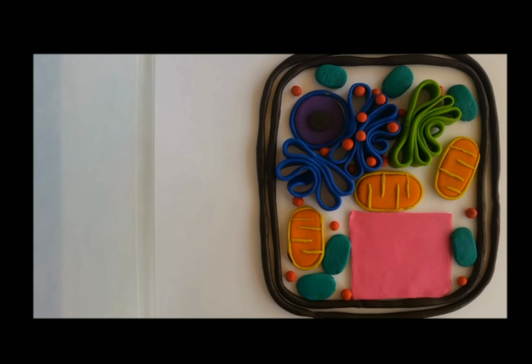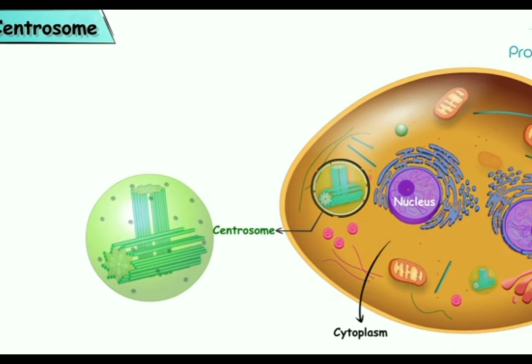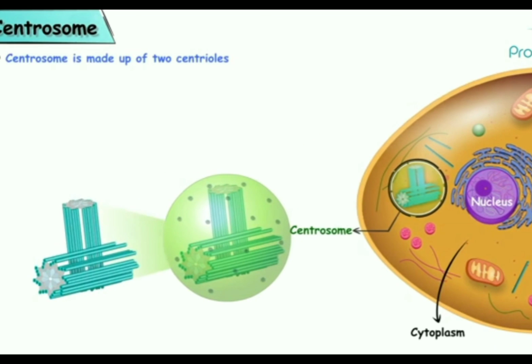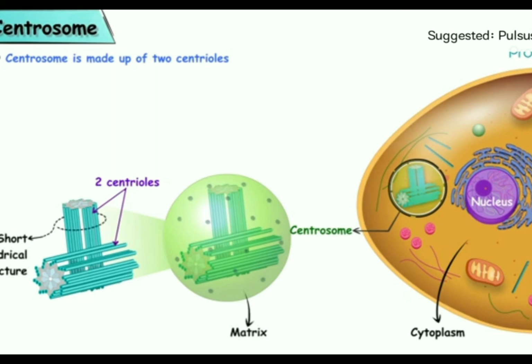Now we will discuss the structures centrosome and centrioles, which are unique to animal cells. They are only present in animal cells. Centrosomes are situated near the nucleus. The centrosome consists of many tubular units known as centrioles. The centrioles organize themselves into a circular form and are placed at right angles to each other.